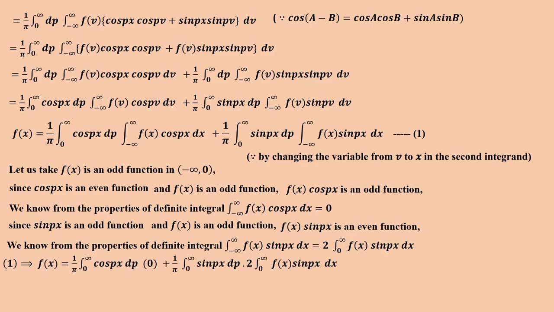So 1 implies f of x is equal to 1 by pi integral 0 to infinite cos px dp into that value, which is 0, right? Plus 1 by pi integral 0 to infinite sin px dp into that, which can be written as 2 times integral 0 to infinite f of x sin px dx, which is equal to 2 divided by pi, right? So the first term cancels, and in the second term 2 is a constant, take it outside: 2 divided by pi integral 0 to infinite sin px dp integral 0 to infinite f of x sin px dx.